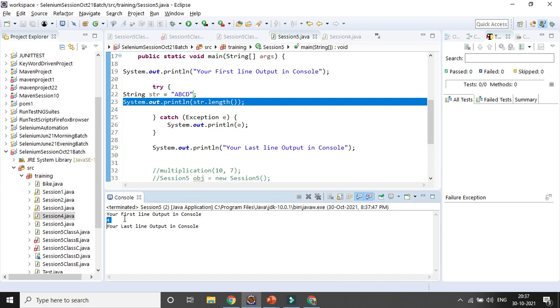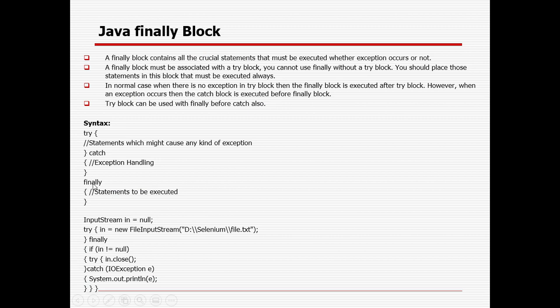Then why is the finally keyword important in Java in conjunction with try catch blocks? In real time, in case you have 1000 lines of code, sometimes it will not be possible to go through the code, and if you run it and the exception is not triggering, you will not be able to see whether any exception has been written or not. That is the reason if you associate the try catch block with a finally statement, it does not matter whether your exception is triggering or not, your finally block will always be executed. That is the beauty of the finally block.